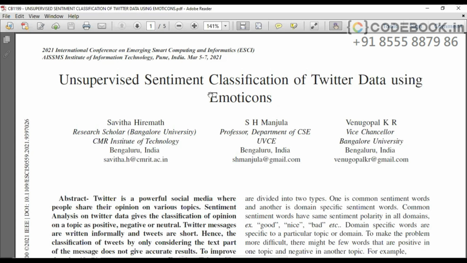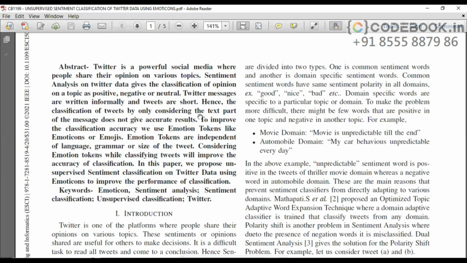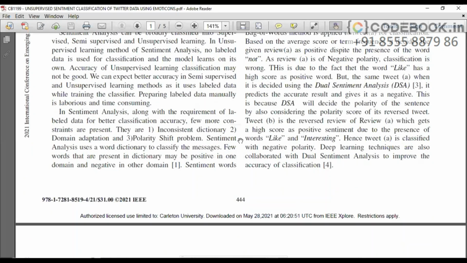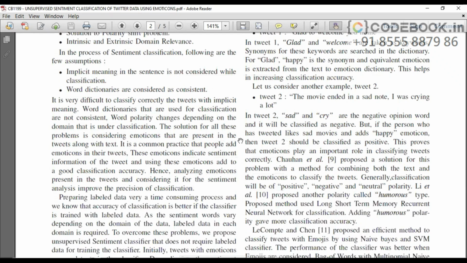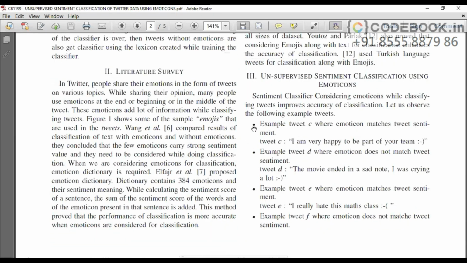Emoticons is nothing but the textual representation of an emotion of the user. Okay, textual symbolic representation of emotions. Let me give you an example here. This is the total research paper abstract. And if I scroll down here, we have some examples. I'll show you how emoticons will be categorized. Yeah, here it is.